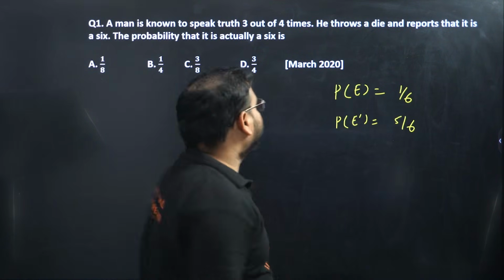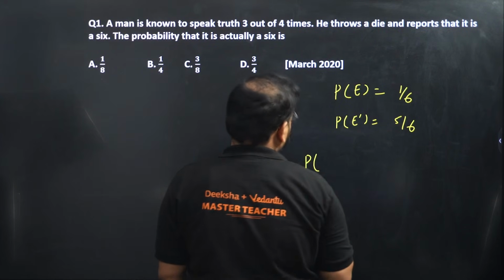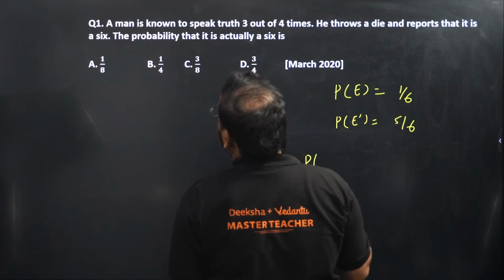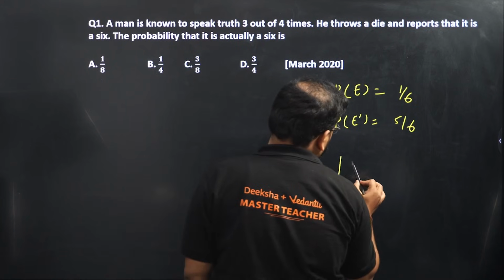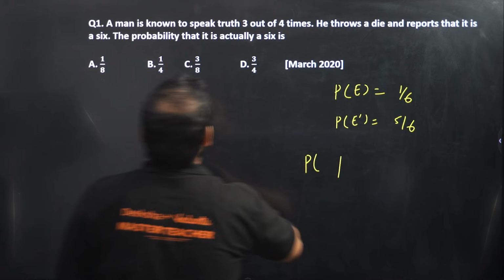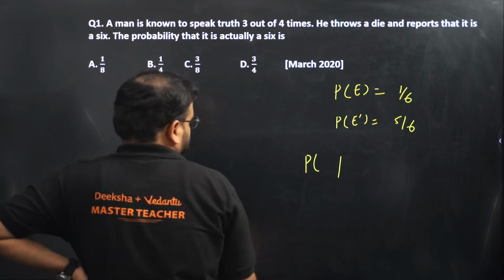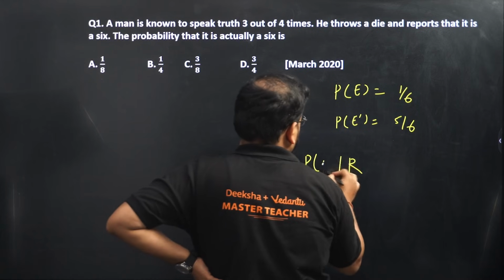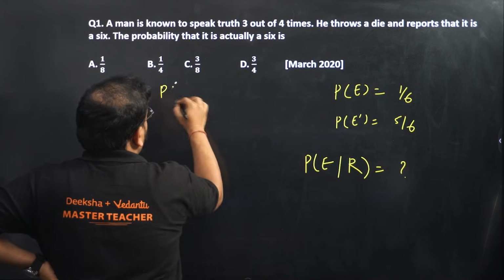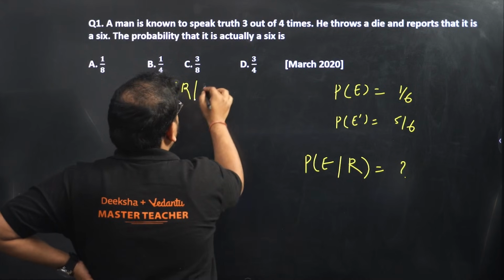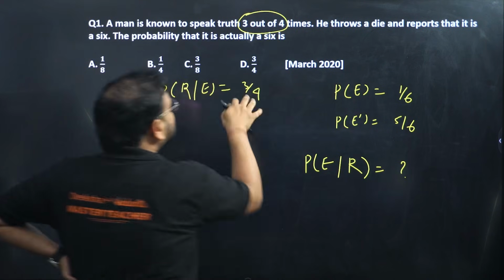Okay, and when he reports, what are they asking? That he reports it is 6. He reports something, and it is 6 only, right? So what will that be? Let me check. He throws the die and reports that it is a 6. Okay, he reports something and it is a 6. Correct, that's what they're asking us. So let's say he reports and he's saying the truth. Means he reports and he gets the 6. He's telling the truth, means 3 by 4.